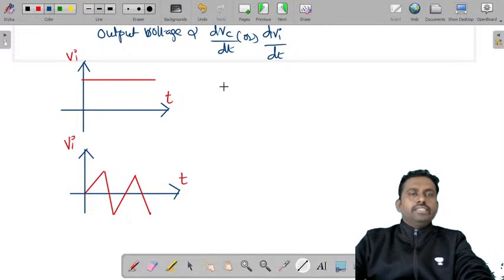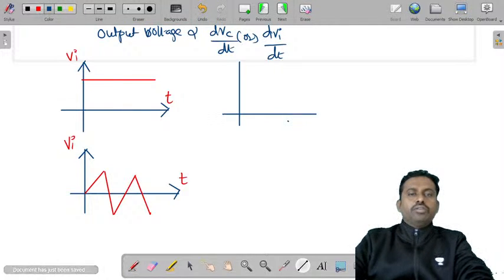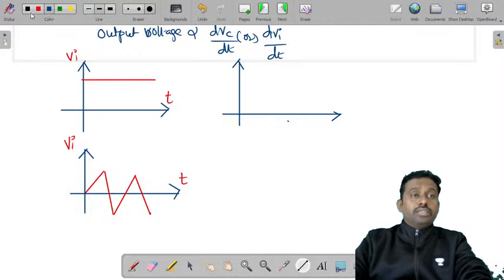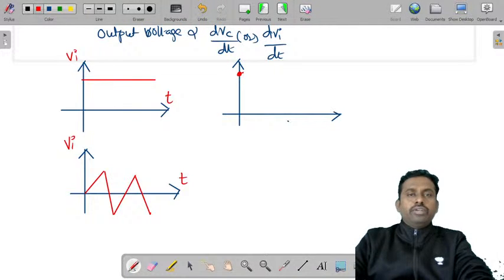Now in this case the output will be, because the capacitor charges quickly, the voltage across the resistor, the output voltage, will drop very fast like this. So this is the output voltage with respect to T.